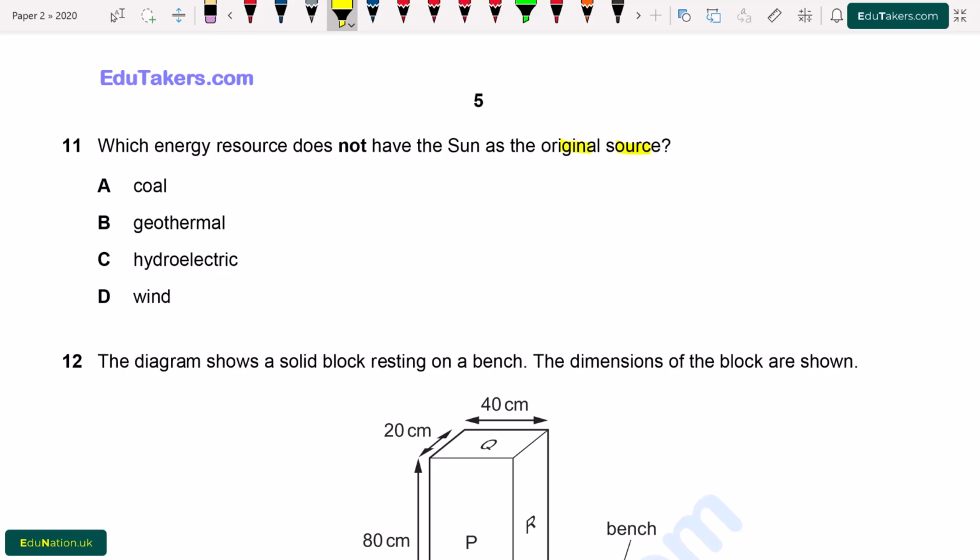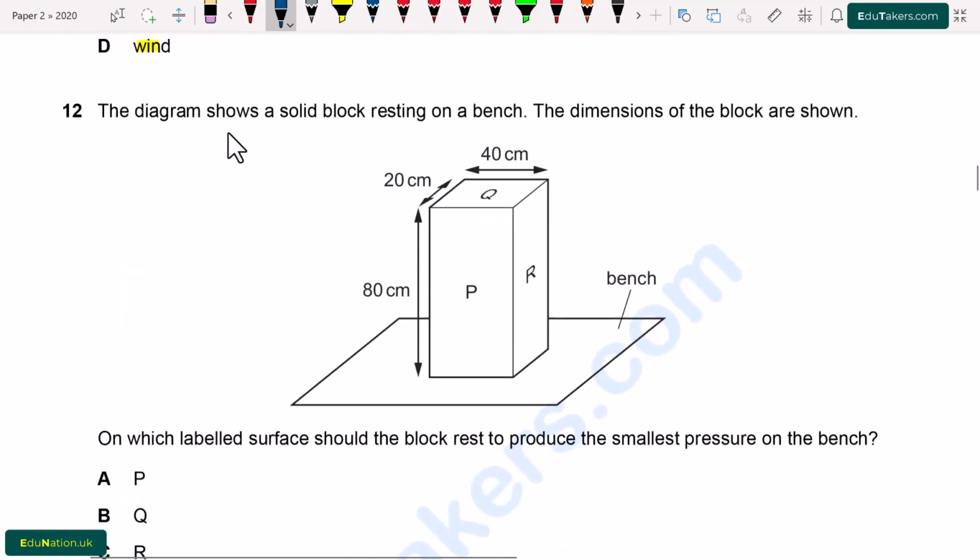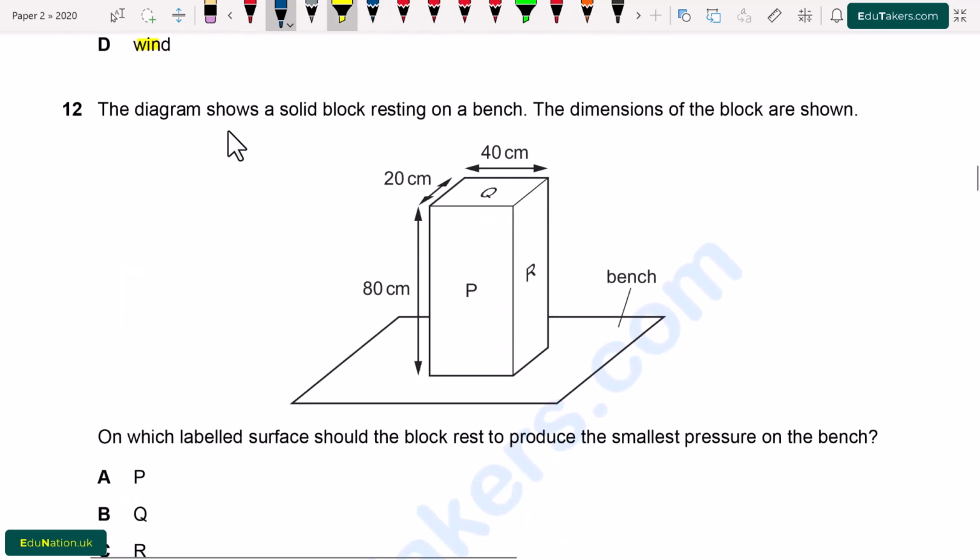Question number 11. Which energy resource does not have the sun as original source? A, coal. B, geothermal. C, hydroelectric. And D, wind. So from here geothermal energy is actually obtained from the earth. So this energy resource does not have the sun as the original source. So from here option B is correct.